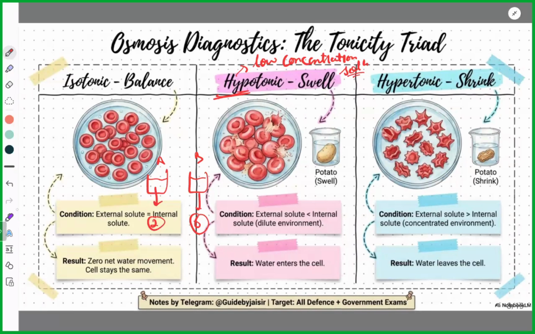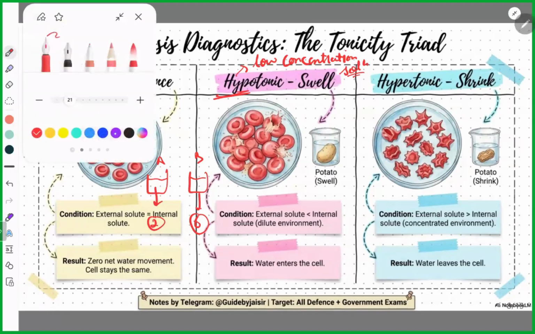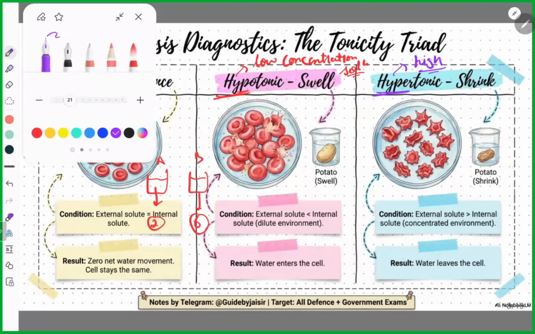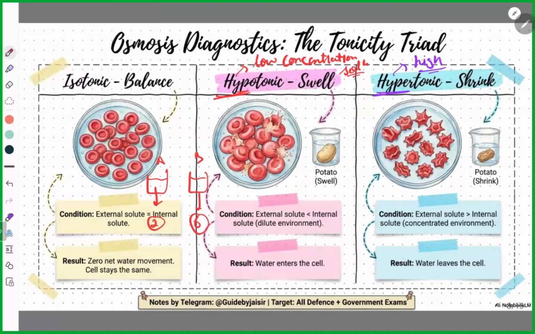Similarly, in case of B, it will become more concentrated. So hyper means high concentration. Simple. And here is one trick: whenever I say low concentration, that means water is at high concentration.